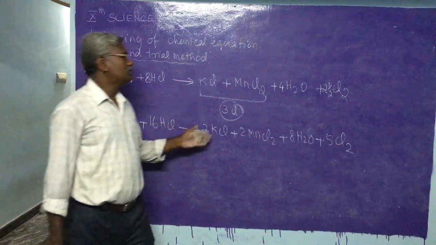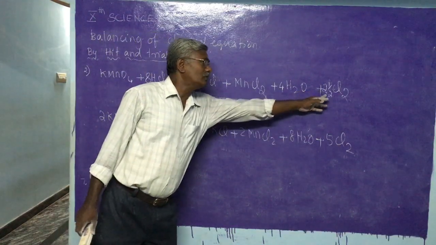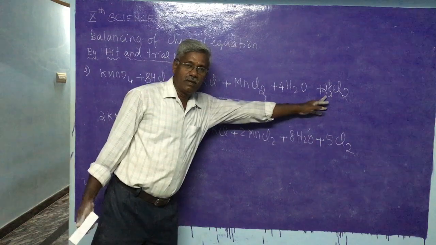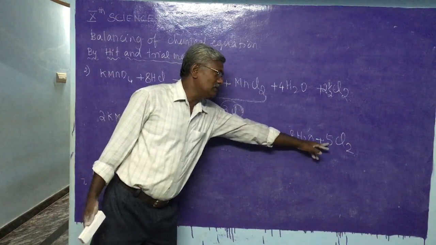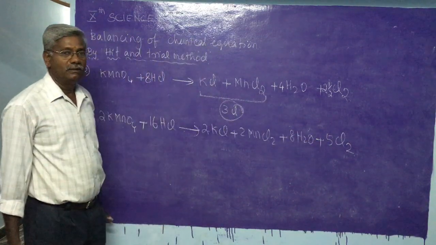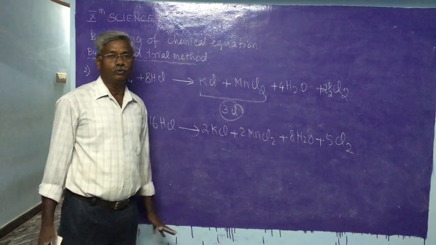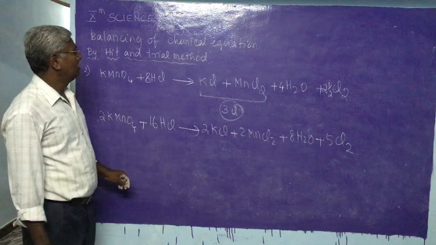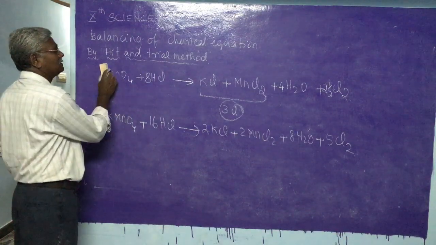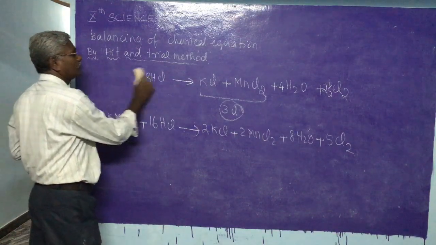In the middle, just to balance it, we may put the coefficient as a fraction, but in the final balanced equation it must be a whole number. Therefore, to get a whole number, everything should be multiplied by 2. This way, you can balance the chemical equation.